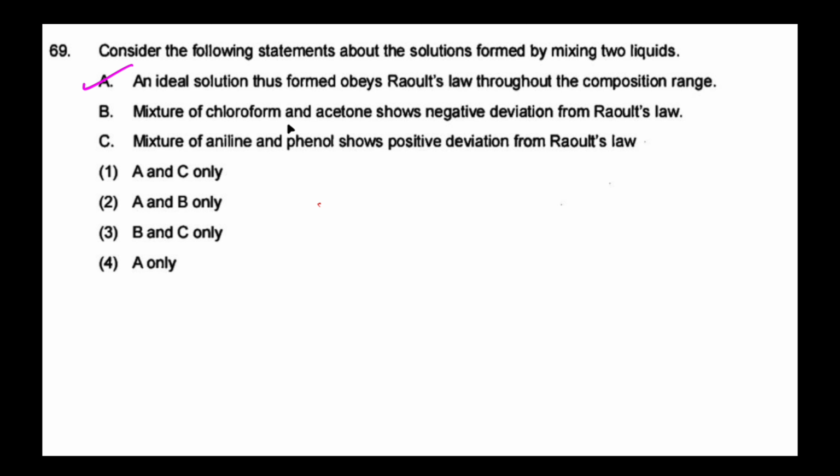But the mixture of chloroform and acetone shows negative deviation from Raoult's law. Chloroform is CHCl3 and acetone is CH3COCH3.